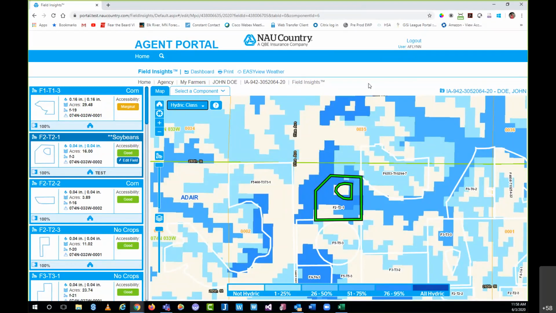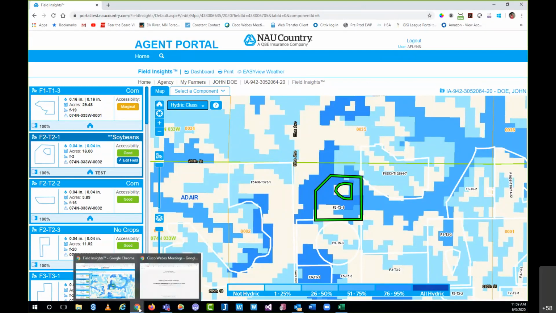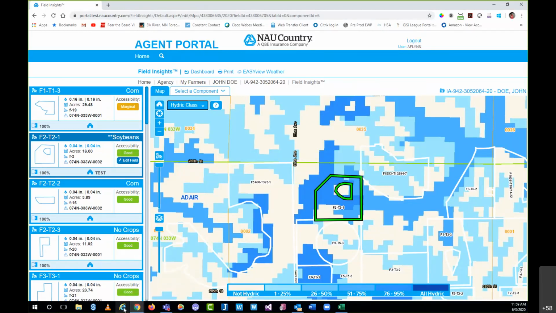One last thing I forgot to mention, there was a request that came in from one of our marketing reps. Keep in mind when you are using Field Insights, your browser. So I'm a Google Chrome guy personally. You can see here in the bottom left, I do have Internet Explorer and Firefox as well. I am a Google Chrome guy, and we have noticed at times that if you are an Internet Explorer person, which is fine, which is really no one better than the other, but Internet Explorer doesn't always play as nicely with Field Insights and some of the different things that are available as Chrome or Firefox does.